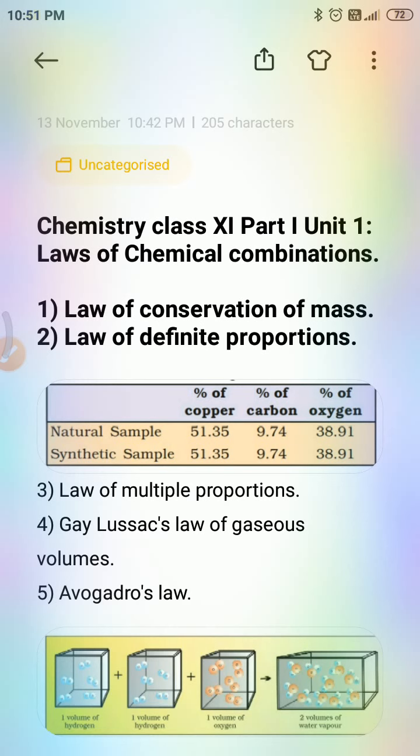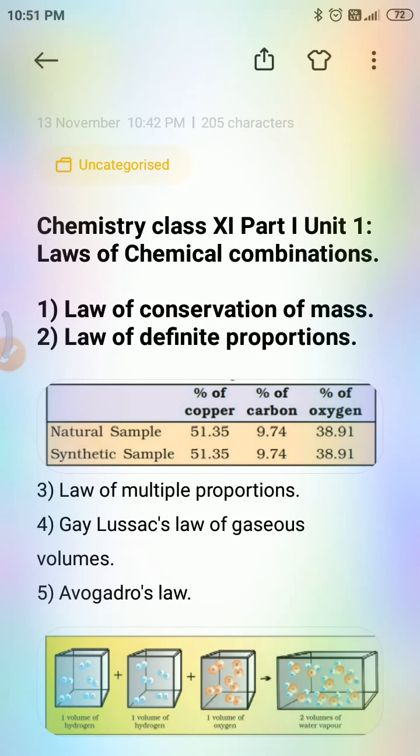Thus, 100 ml of hydrogen combines with 50 ml of oxygen to give 100 ml of water vapor. So he added hydrogen 100 ml to oxygen 50 ml. Finally, he got water, 100 ml, that is water vapor. Thus, the volumes of hydrogen and oxygen which combine to form water have a simple ratio, 2 is to 1.